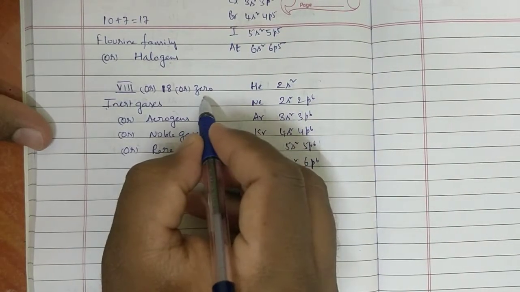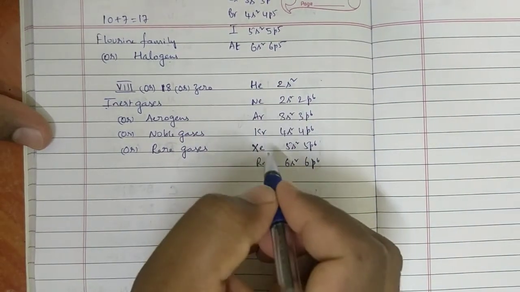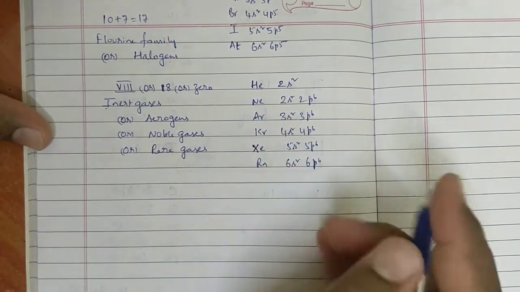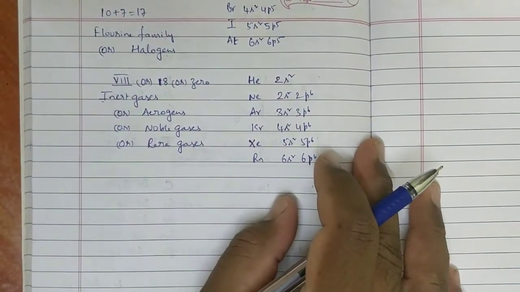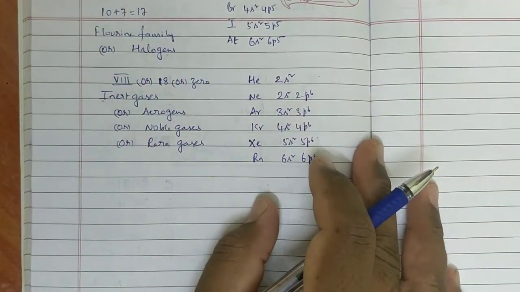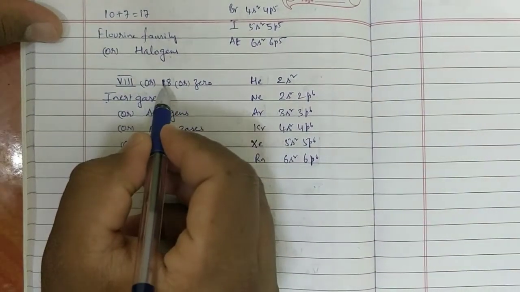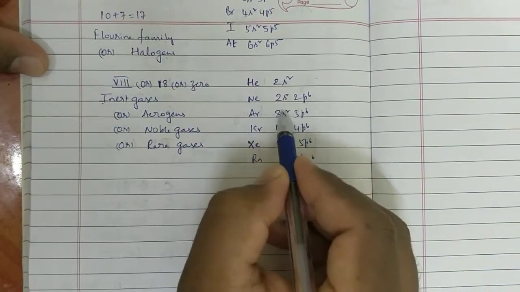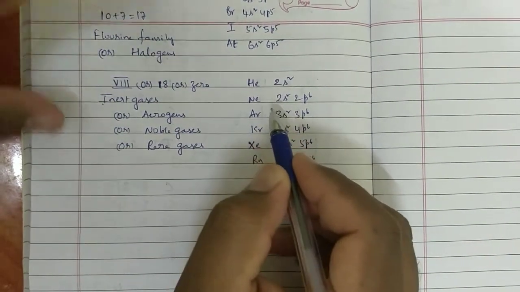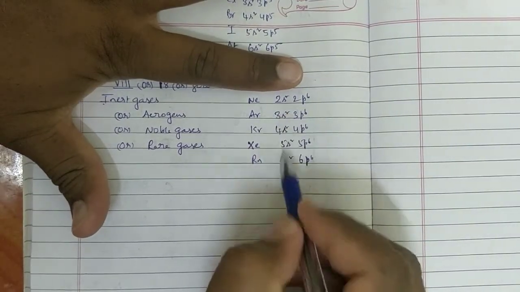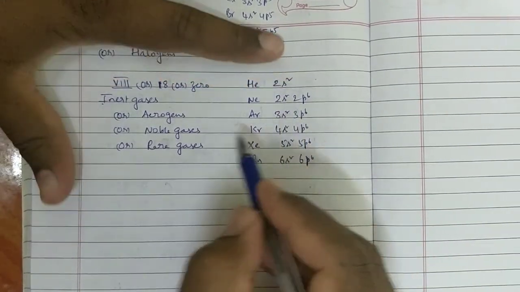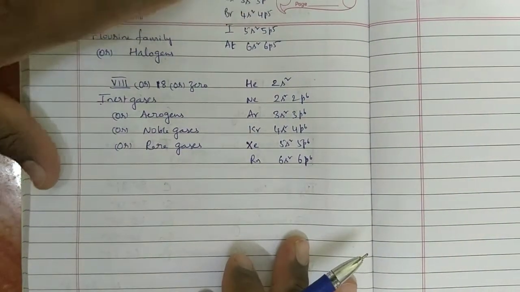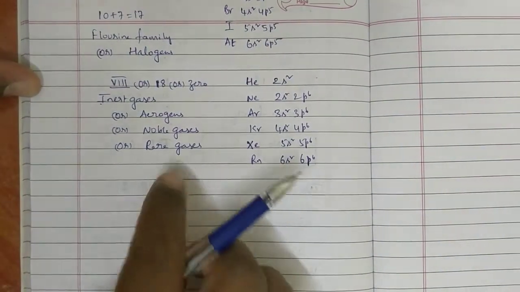Why are these called zero group? Because their valence is zero. They will not combine with others. If they are not able to combine with others, their valence is zero. 18th group according to the modern periodic table, the number is 18. 8th group because these elements, except helium, all contain 8 outermost electrons. That's why this comes under 8th group. So these many names are there for this group. This is about the 8th group.